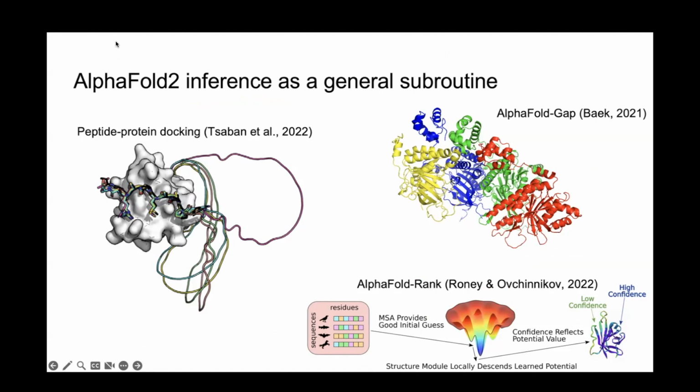Of course, since the original AlphaFold 2 came out, DeepMind's released AlphaFold Multimer, which was explicitly trained to predict multimeric protein structure. But before then, you could do it just by kind of hacking the residue and the positional encodings of the model. You can also use the confidence module in AlphaFold to rank candidate protein structures. This was work out of Harvard.